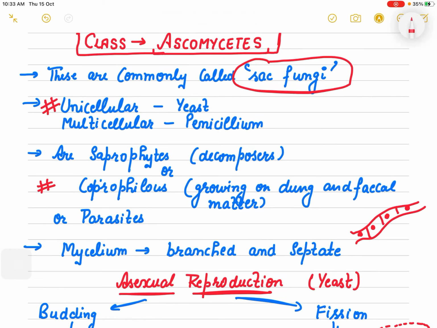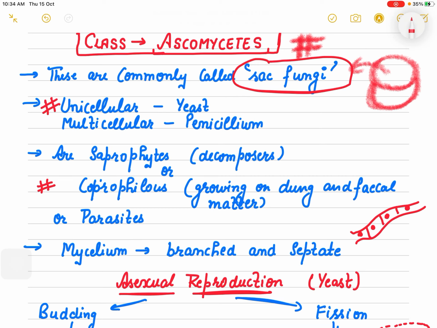We are going to start with our next class after phycomycetes, that is ascomycetes, higher fungi. We are going to talk about them now. These are commonly known as sac fungi. If you look at their diagrams, they appear like this. They have a structure like this, right? They appear like a sac basically because of their asci in which their spores are produced. Because of that, they are known as sac fungi.